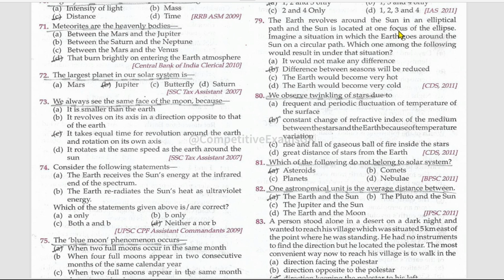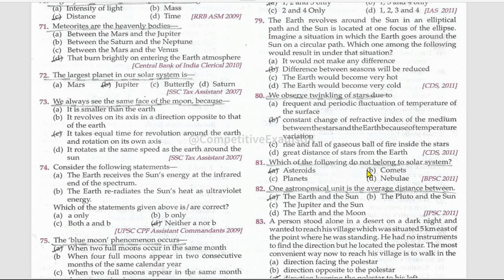The Earth revolves around the Sun in an elliptical path, and the Sun is located at one focus of the ellipse. Imagine a situation in which the Earth goes around the Sun on a circular path. Which one among the following would result in that situation? Difference between seasons will be reduced. We observe twinkling of stars due to constant change of refractive index of the medium between the stars and the Earth because of temperature variation.